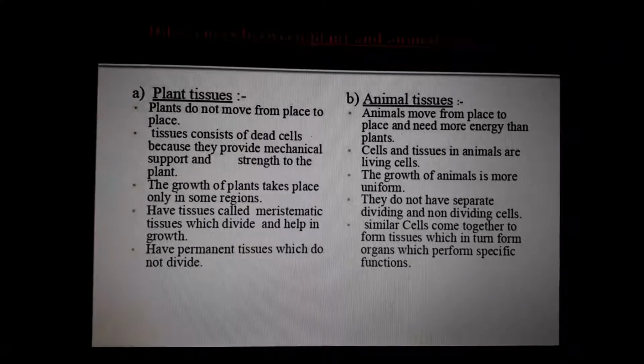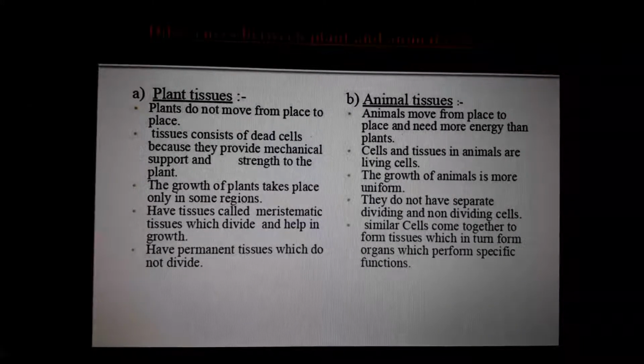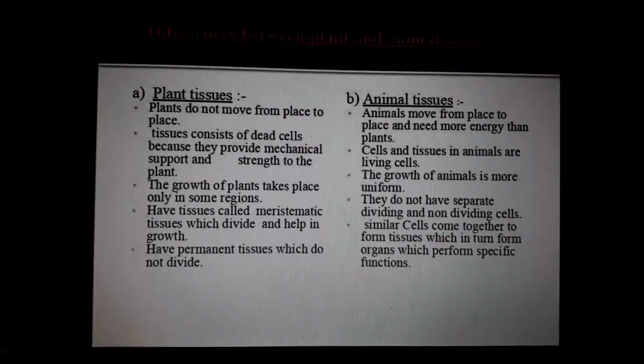Because they are staying in the ground forever, they need more strength and support. Understand? That mechanical support they need. Just imagine, we can climb on trees. Any doubt? Easily we can climb on trees. But just imagine, if a tree is climbing on us, what will happen?